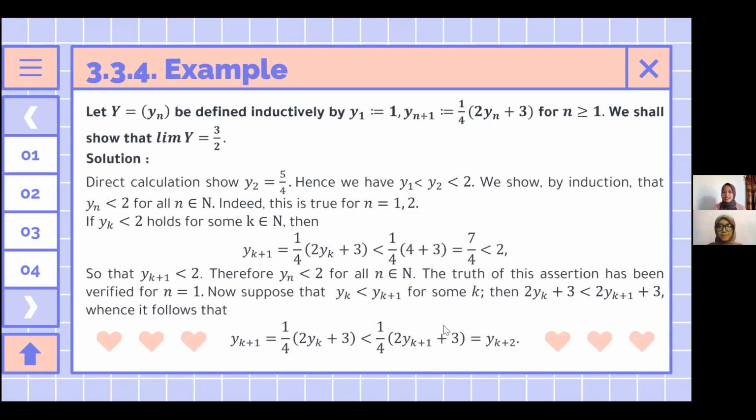Okay, the next point will be explained by my friend Sabita. Okay, please. Okay, thank you, Tiani.